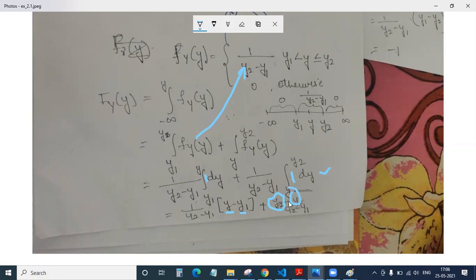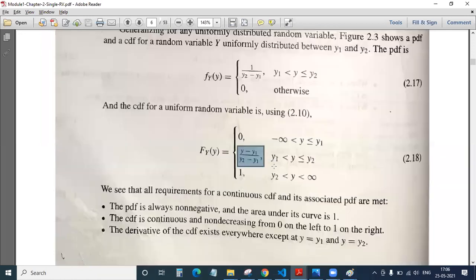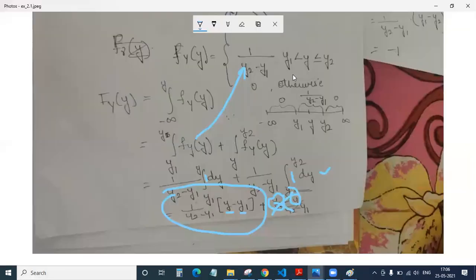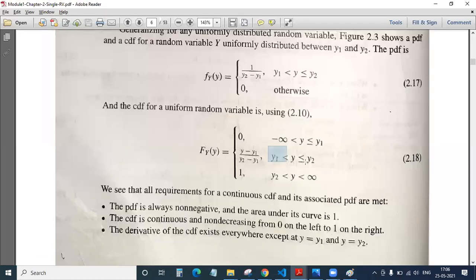Okay. So after cancelling this step, the final answer you will be getting is y minus y1 divided by y2 minus y1. This integration that we have done is in the range of y1 to y2.